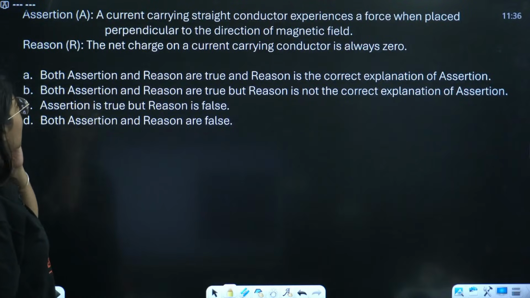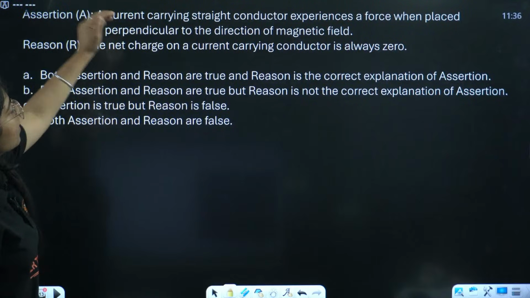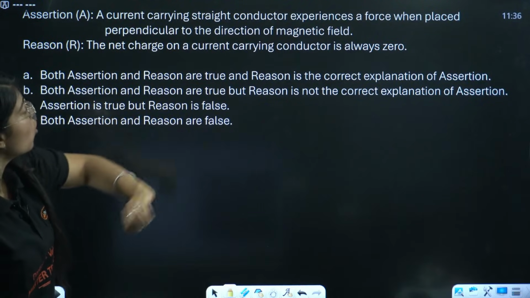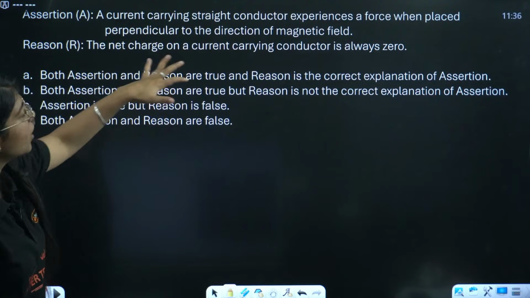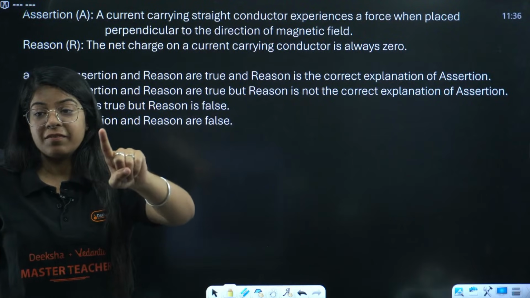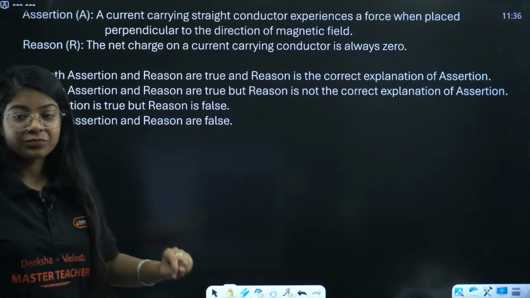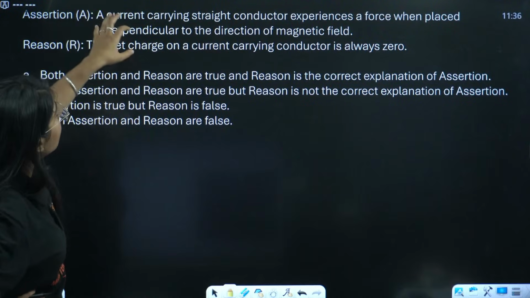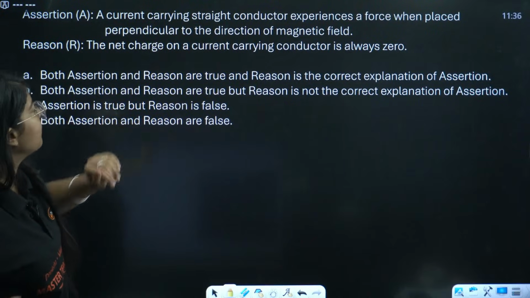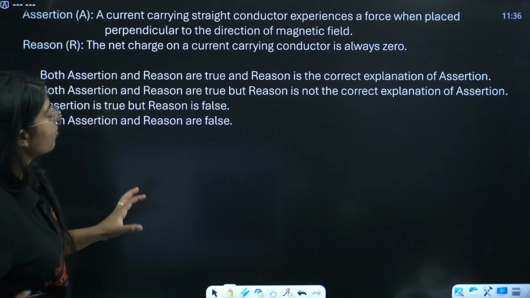We have assertion saying a current carrying straight conductor experiences a force when placed perpendicular to the direction of magnetic field. Read it very carefully. They are saying a current carrying straight conductor experiences a force when placed perpendicular to the direction of magnetic field.